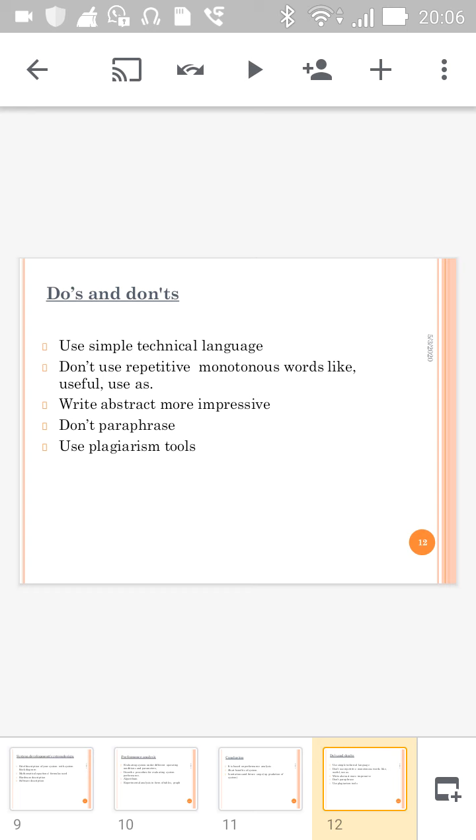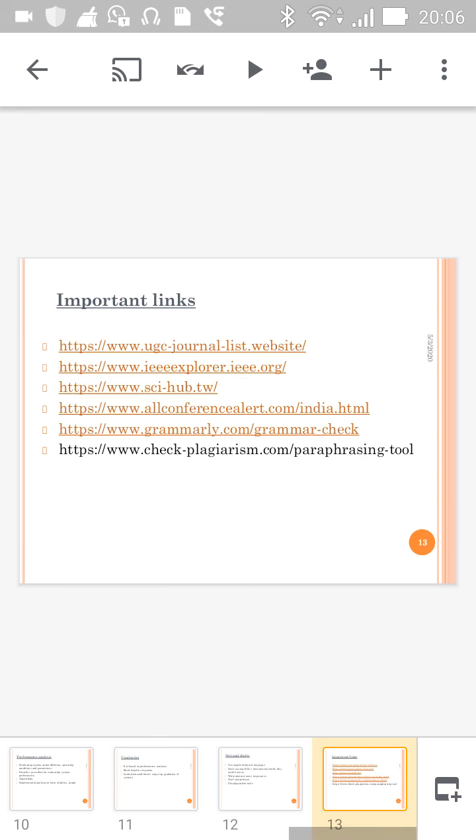I will give you the links for that also. Here I have given you links. First one is the UGC journal list. This is the website to use when you want to publish your research. You can go through this journal list where the UGC approved journals are, and you have to choose one research journal from this.